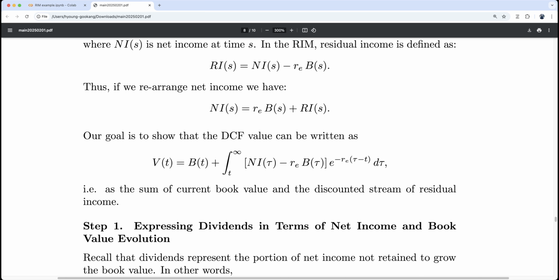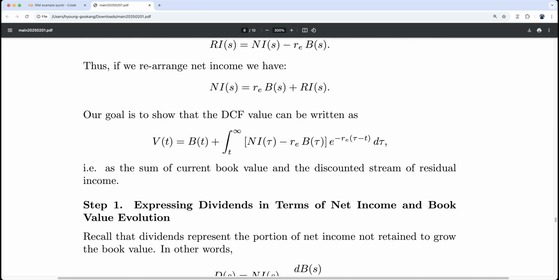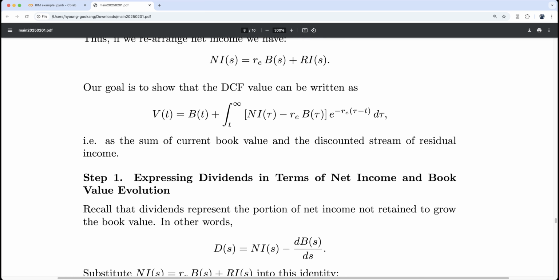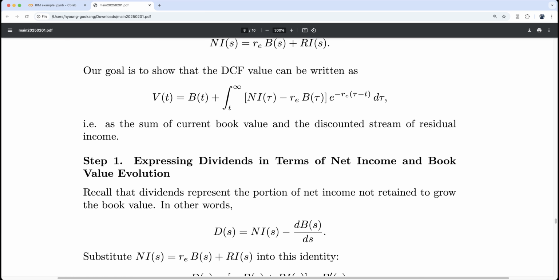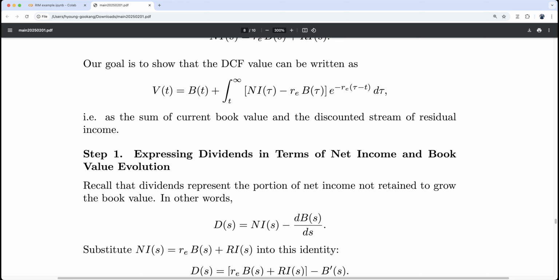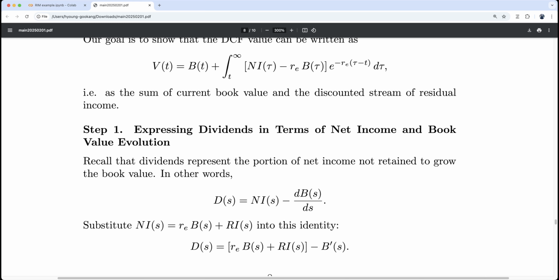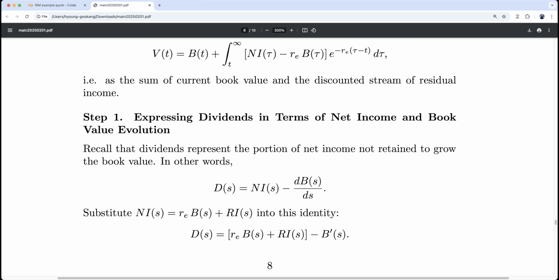Step 1: expressing dividend in terms of net income and book value evolution. Recall that dividend represents the portion of net income not retained to grow the book value. In other words, D_s is NI_s minus the change of book value. Substituting NI_s equals r_E B_s plus RI_s into this identity, the dividend D_s is r_E B_s plus RI_s minus the change of book value.